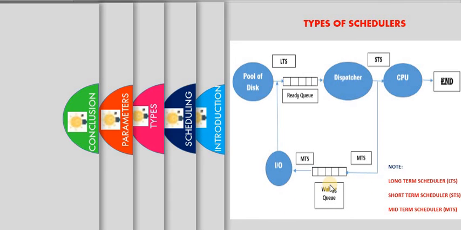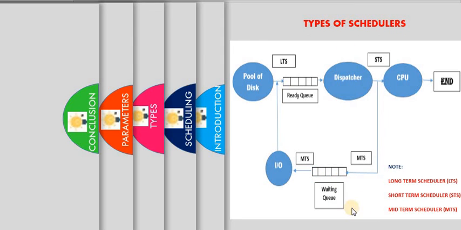Next, when coming to the mid-term scheduler, let us consider that a process is in execution. In the middle of the execution, suppose a process requests an IO or some other resources. At that time, the process is removed from the main memory and loaded into the waiting queue. This is the waiting queue. When the IO operation is completed, the job moves from the waiting queue to the ready queue. These two operations are performed by the mid-term scheduler.